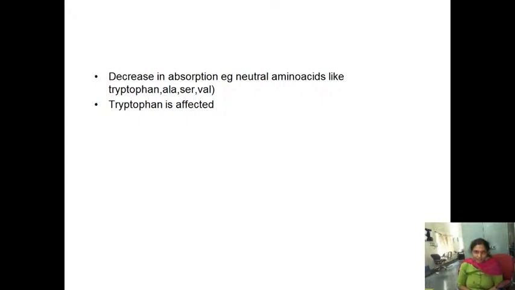It is an essay question for you. In the next coming class, now your amino acids are there. You have taken protein in the diet, and by the time it reaches the small intestine, it will be converted to amino acids. Now those amino acids, by the various transport mechanisms, will enter into the blood circulation. In the next class, I will explain what is the fate of that amino acid once it enters into the blood circulation. Thank you.